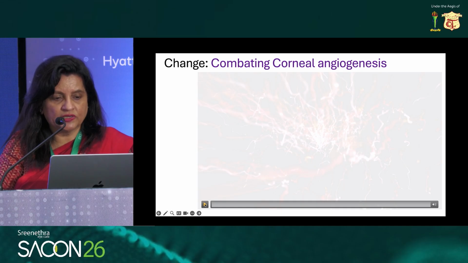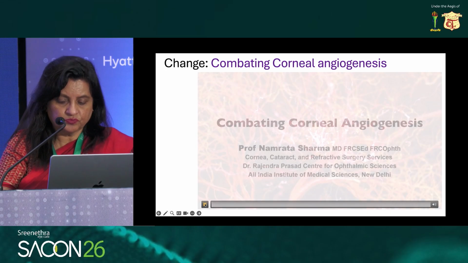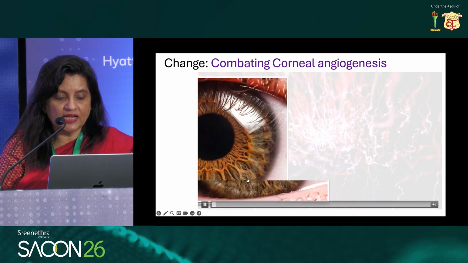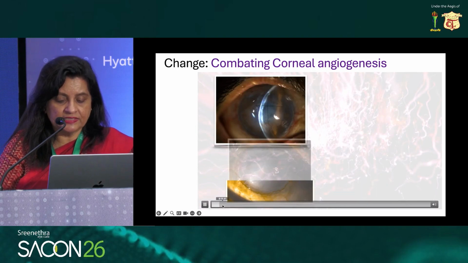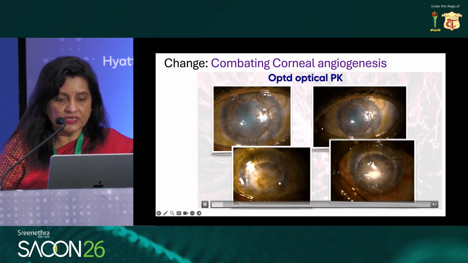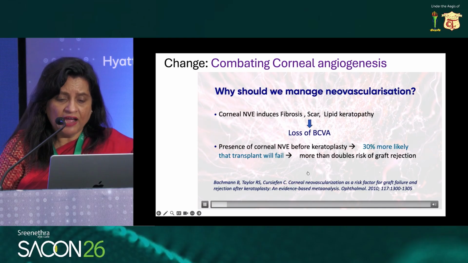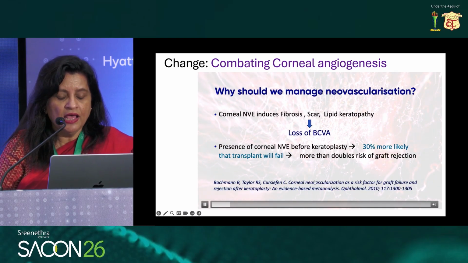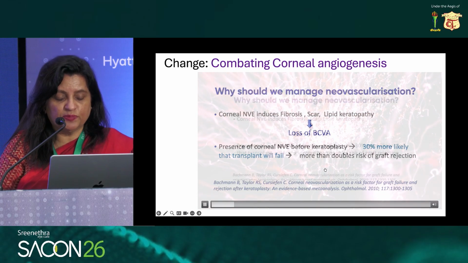The change that we have made in our management is how we deal with corneal vascularization, or combating corneal angiogenesis. Now, there are several ways of dealing with vascularized corneas. The cornea, of course, is the window of the eye and should be clear and non-vascularized. But there can be problems of limbal stem cell deficiency and operated penetrating keratoplasty. Then we have to manage neovascularization because there can be loss of best corrected visual acuity, and even corneal transplants for these cases will fail because of the presence of vessels.